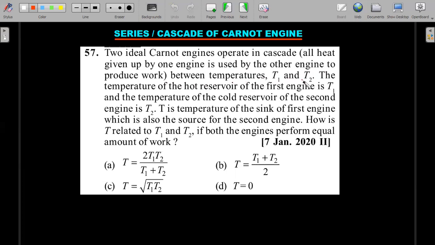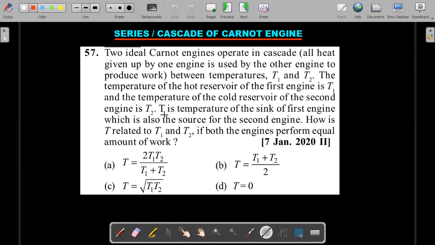Okay, so these are going to work between T1 and T2. The temperature of the hot reservoir of the first engine is T1 and the temperature of the cold reservoir of the second engine is T2. T is the temperature of the sink of the first engine, which is also the source of the second. So this is the intermediate temperature, which becomes the sink. Sink means that wastage part, and the source for the second one, that intermediate temperature.